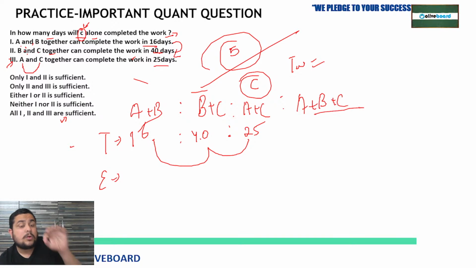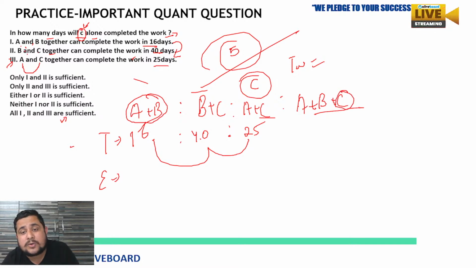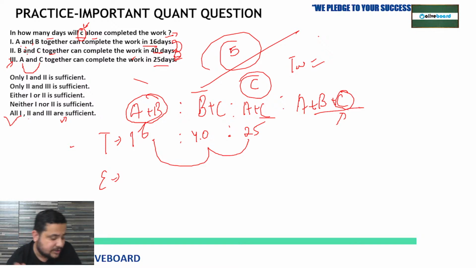I'm just telling you how to solve it, because there is no need to get the answer, only whether the data is sufficient or not. If we have the A plus B plus C efficiency, then you can subtract A and B's efficiency from it, because you must know the efficiency of C. Total work you know, and when you get the efficiency of C, you can easily calculate. So statements first, second and third together are sufficient to answer. So option E will be the correct answer, the last option. All first, second and third are sufficient. Clear?